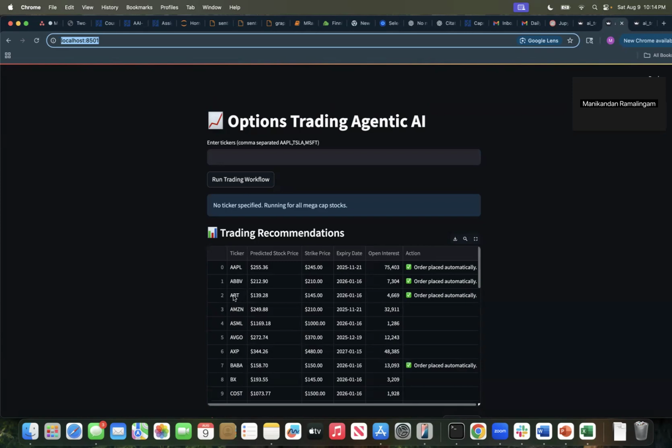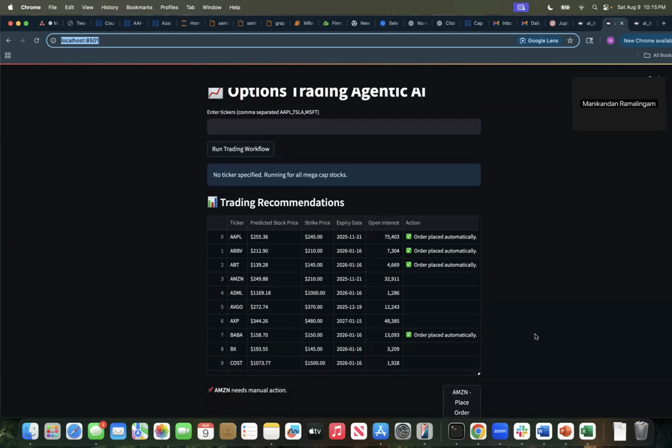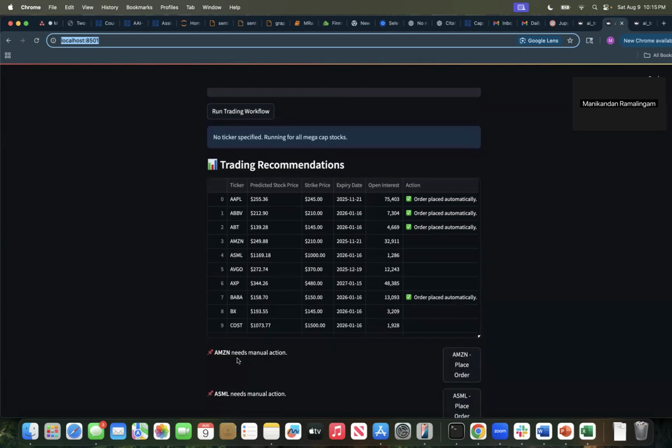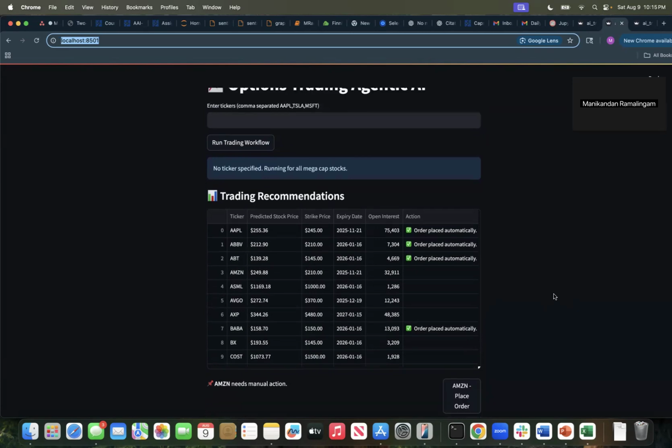For some of the orders, it didn't place the orders, although the open interest is high. For those, if you see, it is beyond 15%. For example, Amazon is more than 15%, and that's why it didn't place the order. But it will show it needs manual action here, where through this you can place the order as well, right?